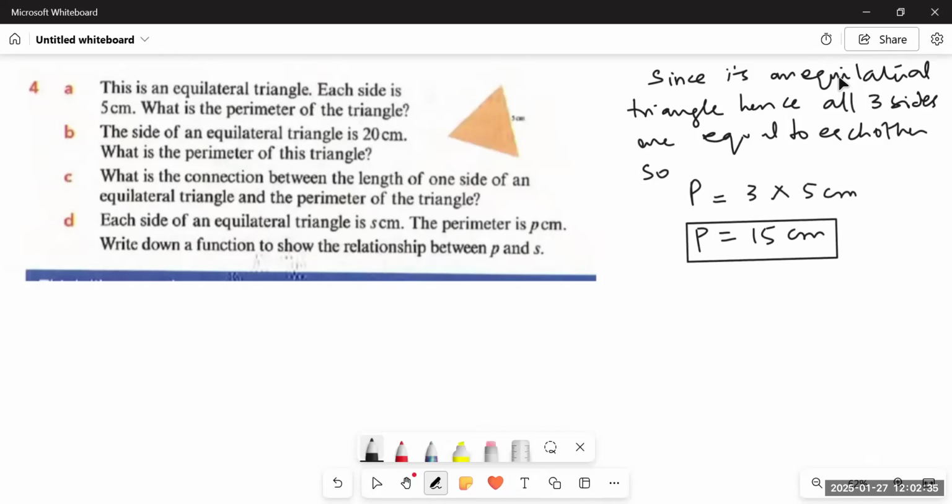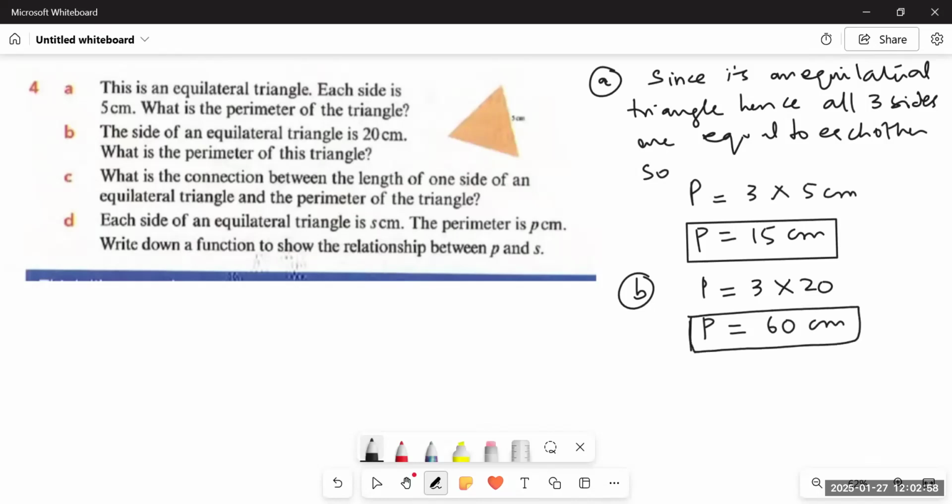The side of an equilateral triangle is 20 centimeters. What is the perimeter of the triangle now? It would be the same. This time we just have to multiply 3 by 20, since each side is 20 now. So 3 twenties: 3 twos are 6, and 0. It becomes 60 centimeters. If the side changes, the perimeter would also change.